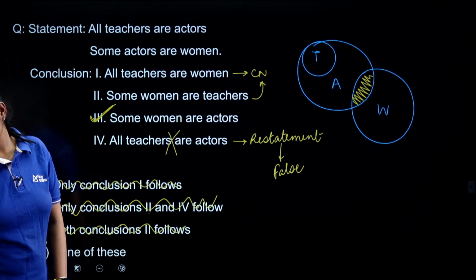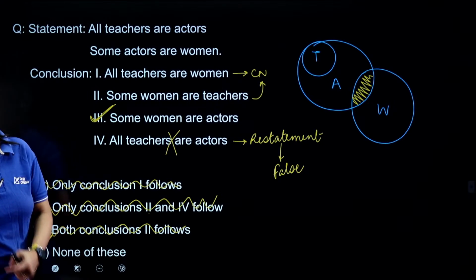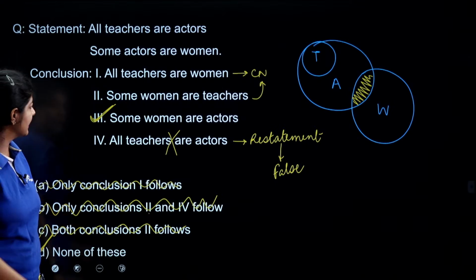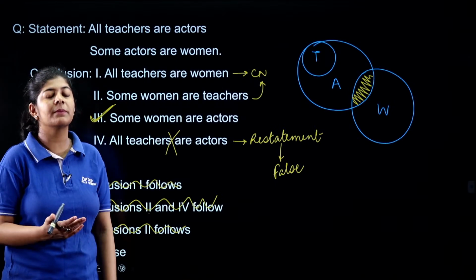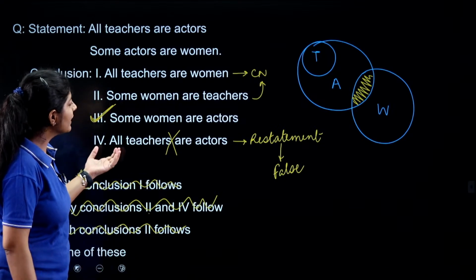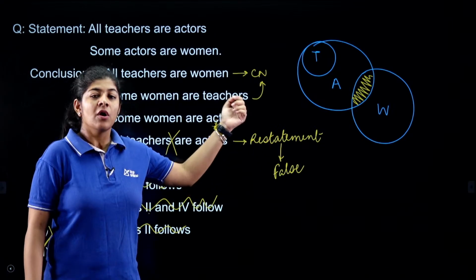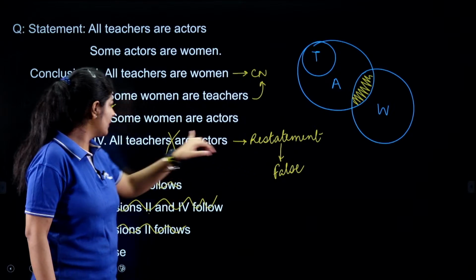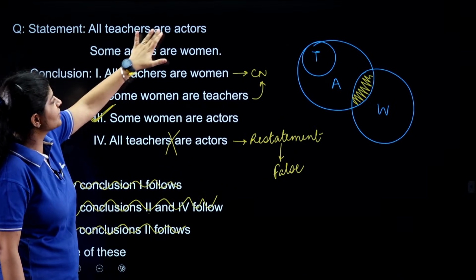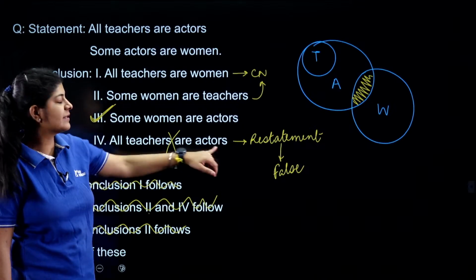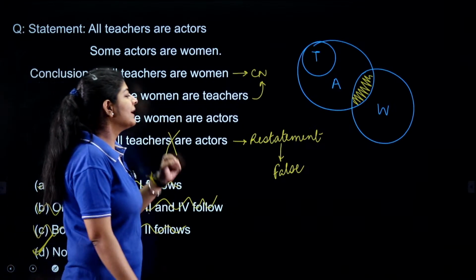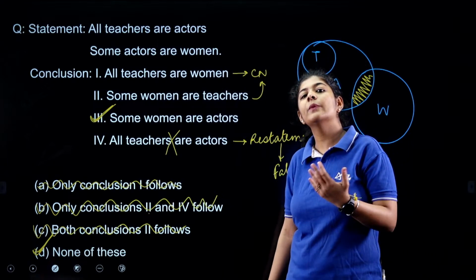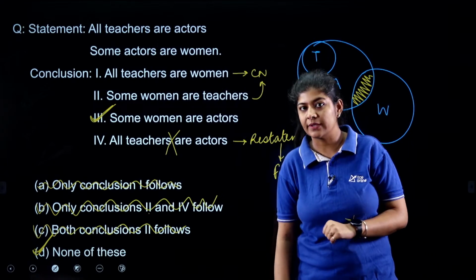Please keep this point in your mind, like Jay and Pushparaj and the other people who are saying that the fourth one is correct. Please do remember this point. Whenever you have a restatement, restatements are always considered false. If you see here, we have all teachers are actors, the same thing present over here. So whenever you have restatements in the conclusions, that conclusion is always considered a false one, right?